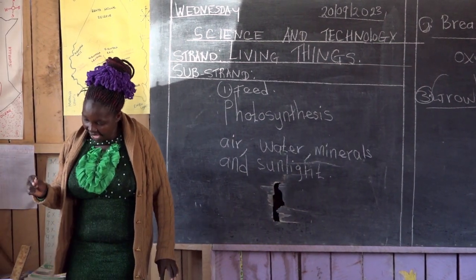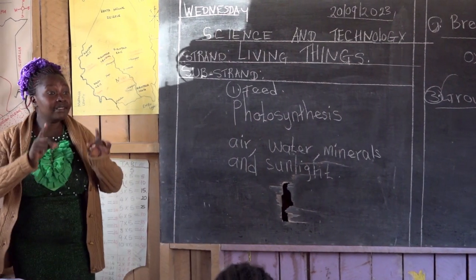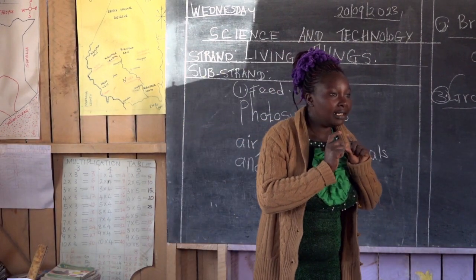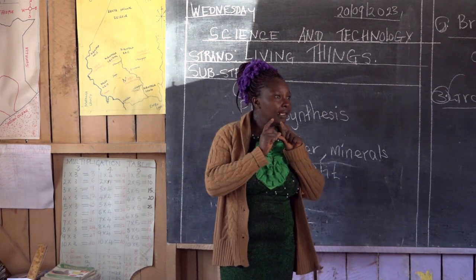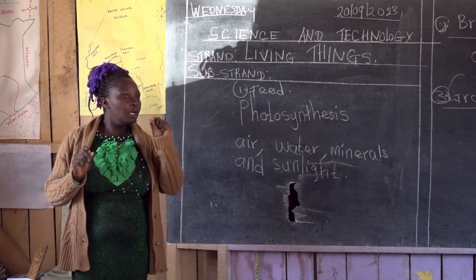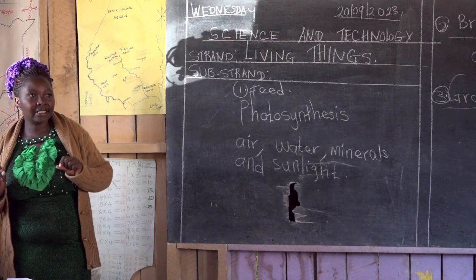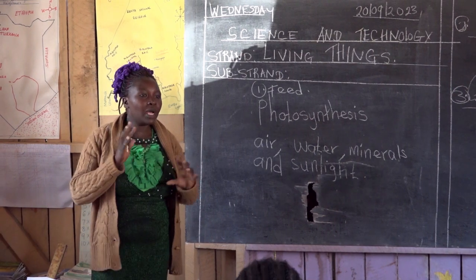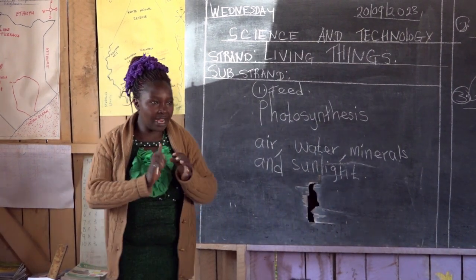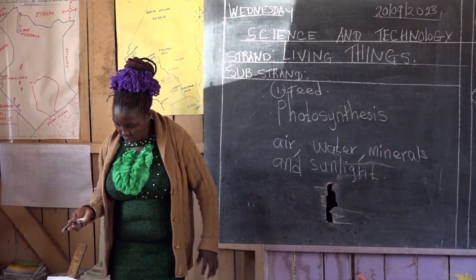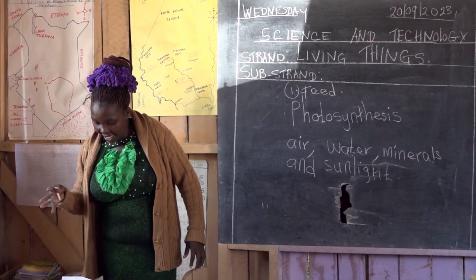When plants are young, they are small in size. They are very small in size. Like now, when we look at the project we did for agriculture, our vegetables are big, is it? Yes. But when we started the project, they were very tiny seeds. So they grow. When plants are young, they are small in size.